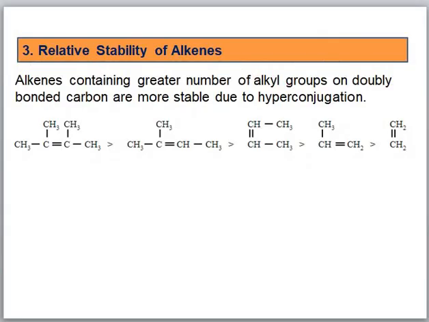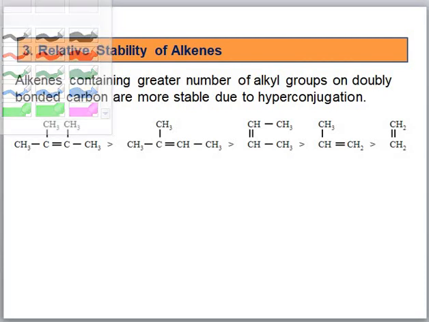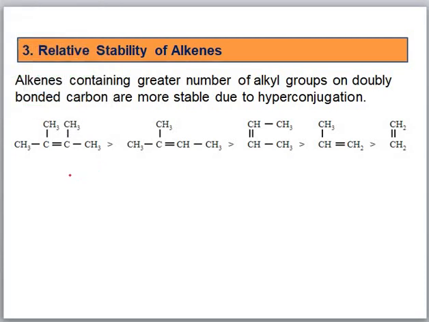And the next application is relative stability of alkenes. Alkenes containing a greater number of alkyl groups on the doubly bonded carbon are more stable due to hyperconjugation. It means that highly substituted alkenes, which have a greater number of hydrogen atoms, are more stable.